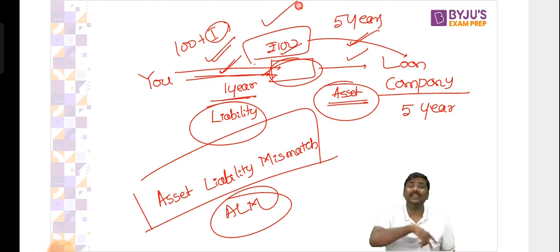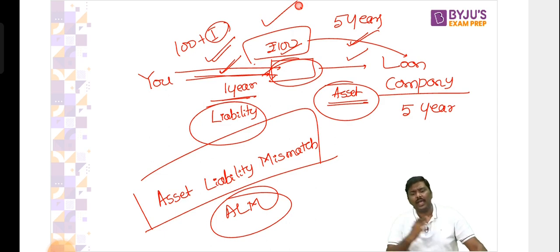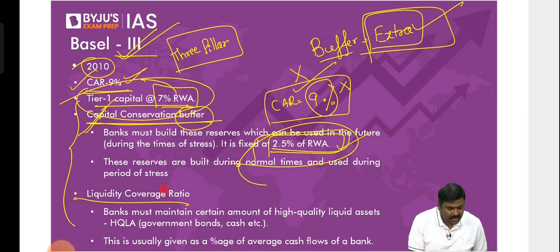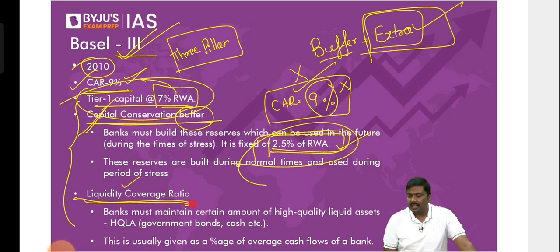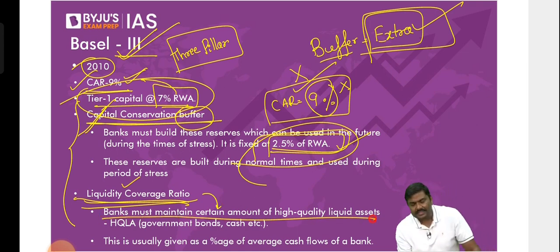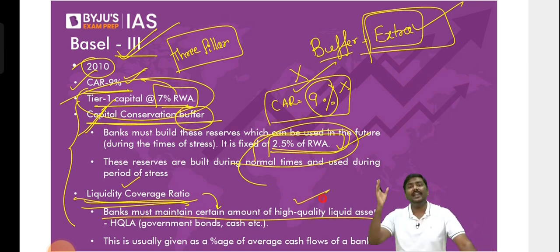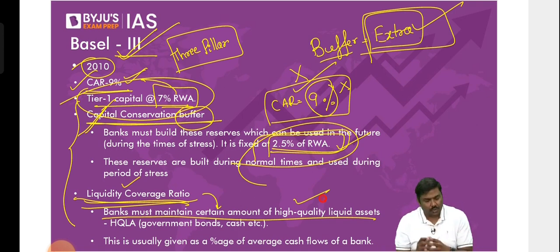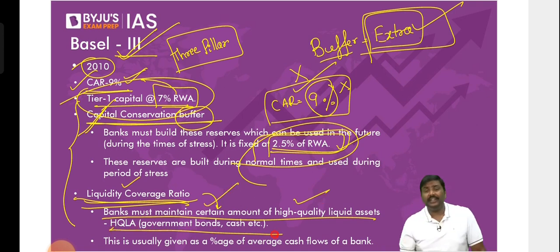Now, can this happen in the banking sector? Can it happen? Of course, yes. There are instances. It could happen. What can be done? What should be done in such a context? There is a ratio called the liquidity coverage ratio. Look at the statement first. I'll explain this. Liquidity coverage ratio simply means the banks are supposed to maintain a certain amount of high quality liquid assets, HQLA.